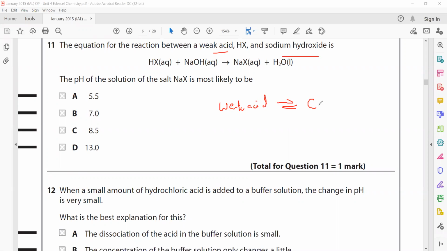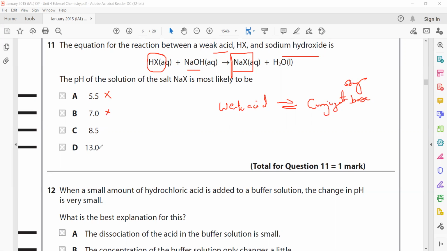When sodium hydroxide is used up and the weak acid is also completely used up, we are left with the conjugate base of this weak acid, and the conjugate base will be stronger. That's why the solution will have a pH. When the salt is formed, the salt solution will be alkaline, but not very strongly alkaline. So A and B cannot be the answer.